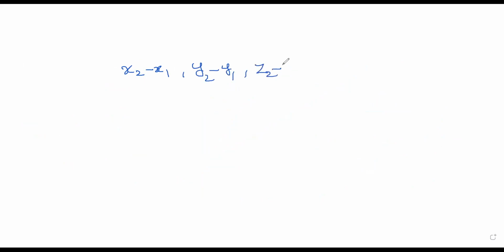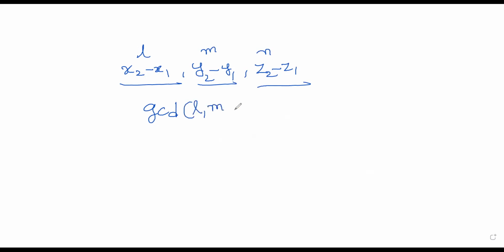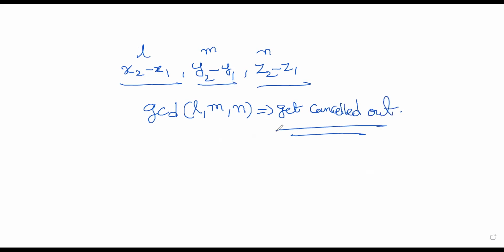But since we are calling it a ratio, generally, if I write x2 minus x1, y2 minus y1, z2 minus z1, let us say this is L, this is M, this is N. The GCD of L, M, N gets cancelled out, and then you get the required ratio.